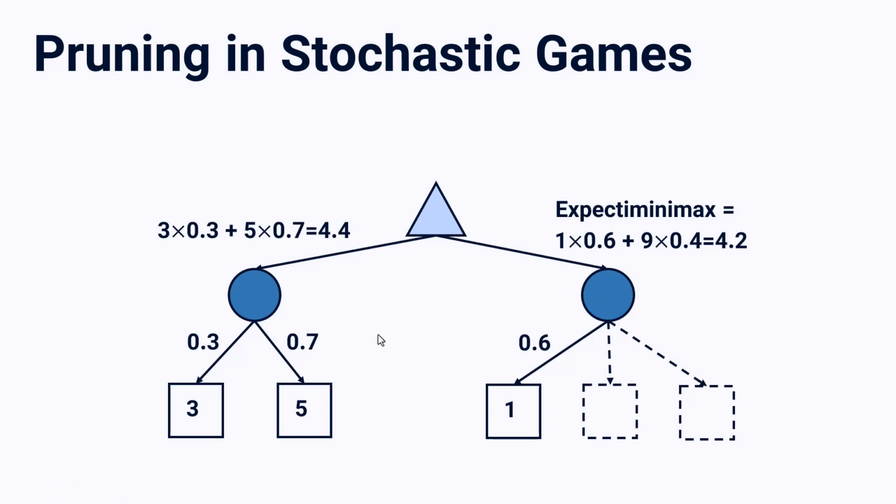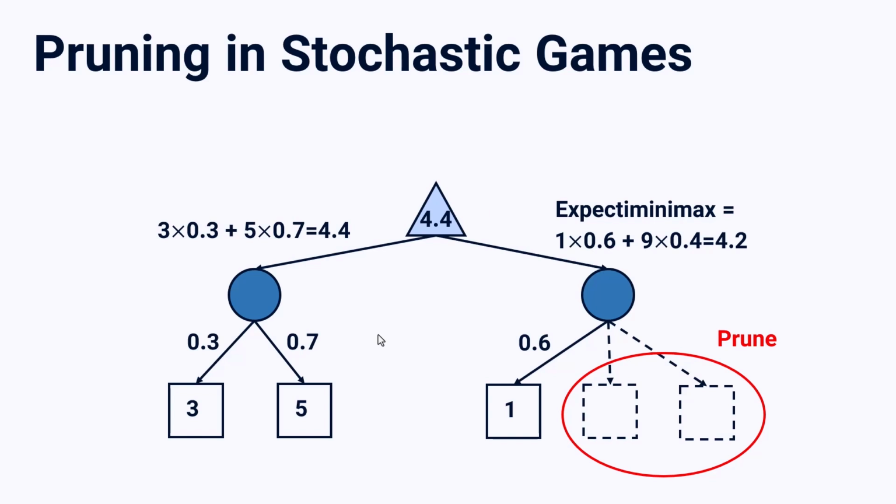That means there is no reason to go and calculate expected value for your remaining nodes, so you can easily prune your remaining nodes and prevent some unnecessary operations, and the branch that your maximizing player would choose is the left one, and its value would be 4.4.